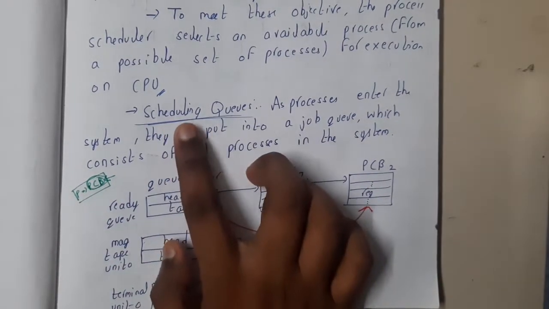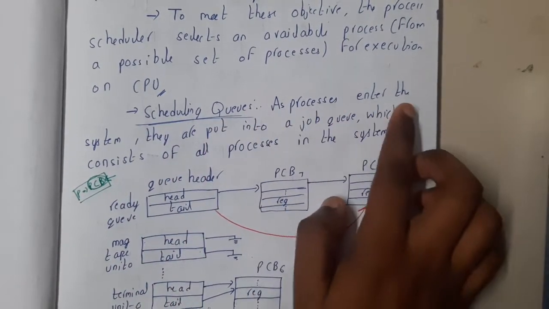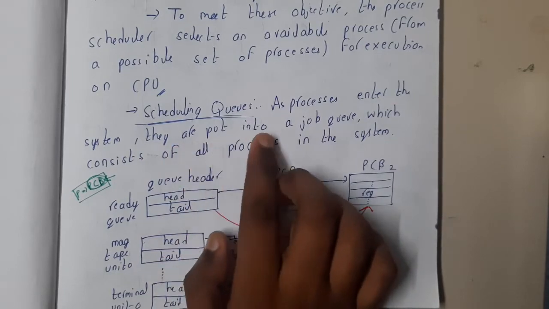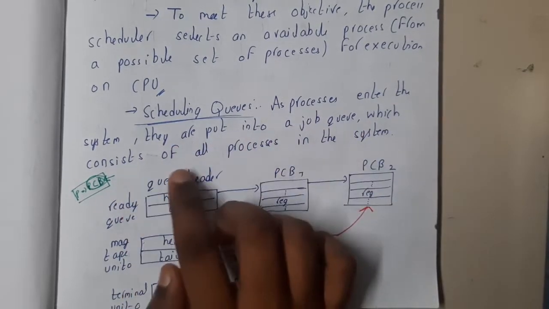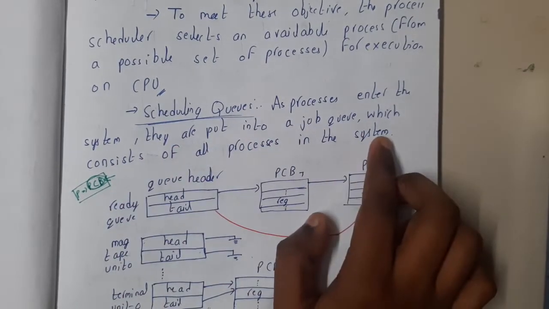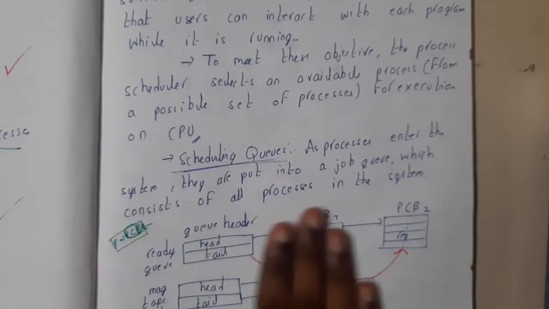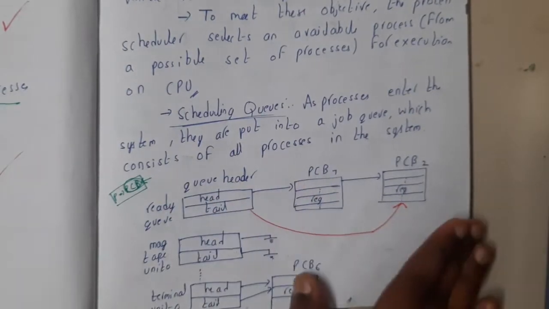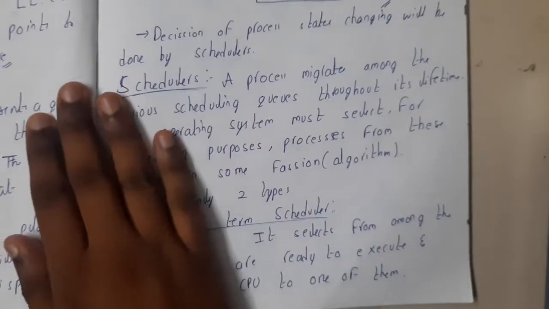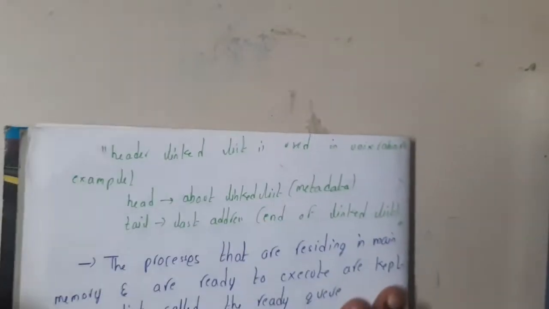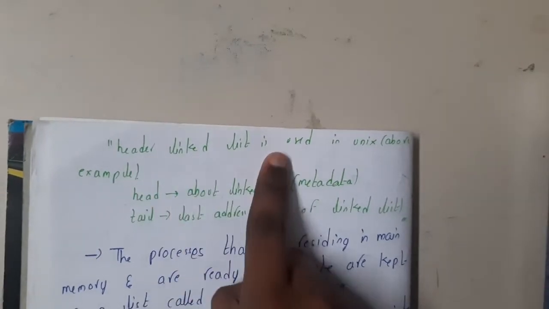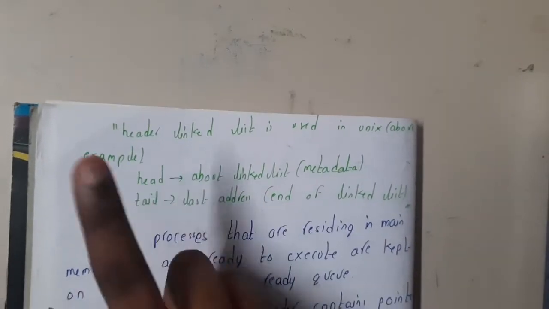So, the scheduling queue. As a process enters the system, it is put into a job queue, which consists of all processes in the system. Here we are going to store all the processes in this order. Based on the requirement, we will execute them one after the other, right? A header linked list is used in Unix, as in the above example.